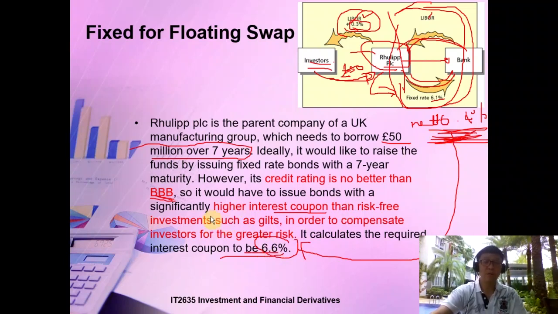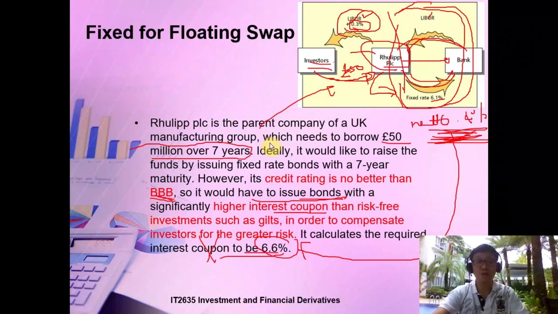So you might not want to raise funds by issuing bonds, because a bond is also a fixed interest rate, so it's no longer better. You can actually opt for doing this swap agreement. Sorry, it's a bit messy, but I hope you have the clear copy, so you can take a look at it. I would like to scribble here so that you can see where I'm coming from.